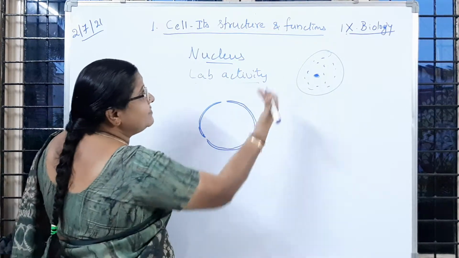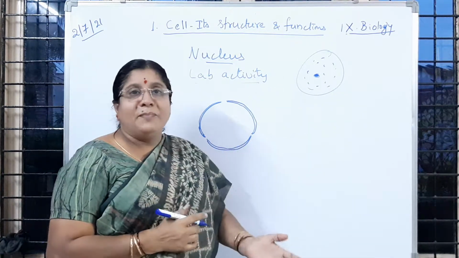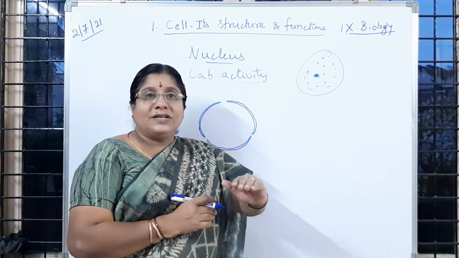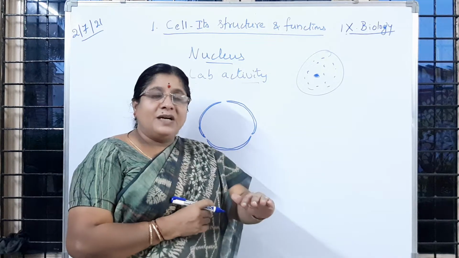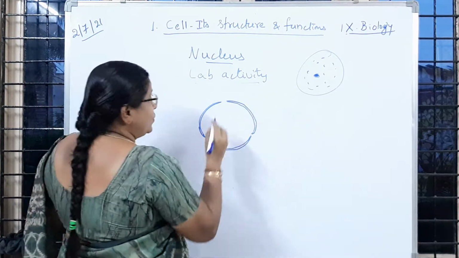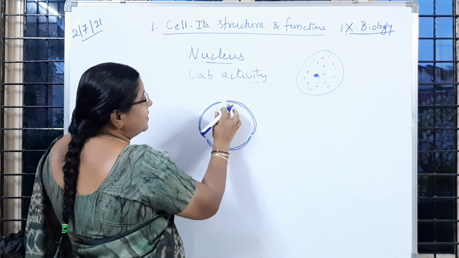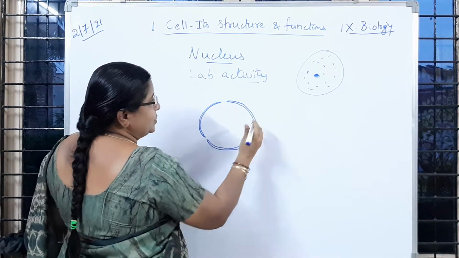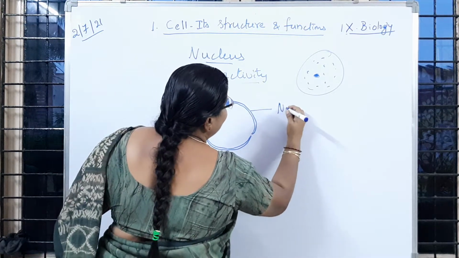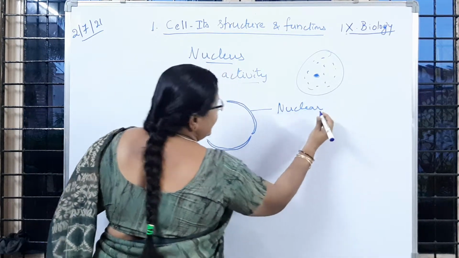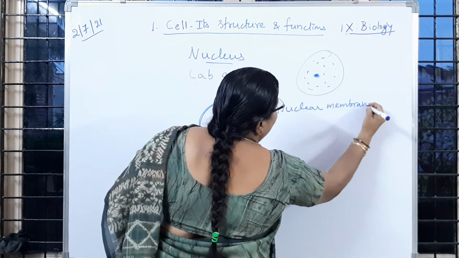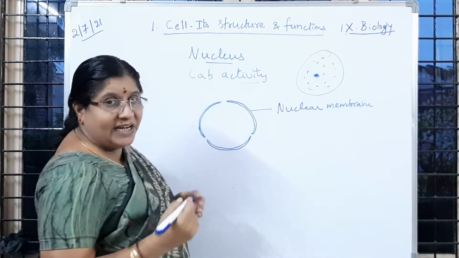Okay, is it clear to you? So like that each and every cell organelle has its own membrane, which is separating the cell organelles from one another in the cytoplasm, or protoplasm. Is it clear to you? So the membrane which is surrounding the nucleus, we call it the nuclear membrane, or it is called the nuclear envelope.